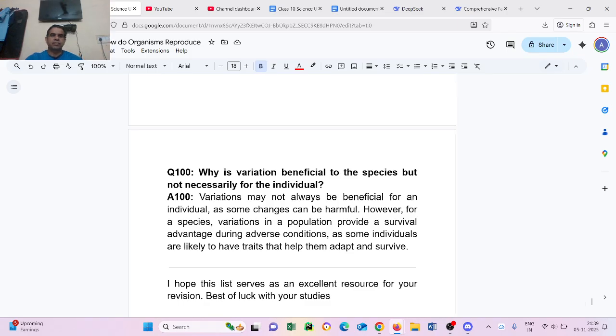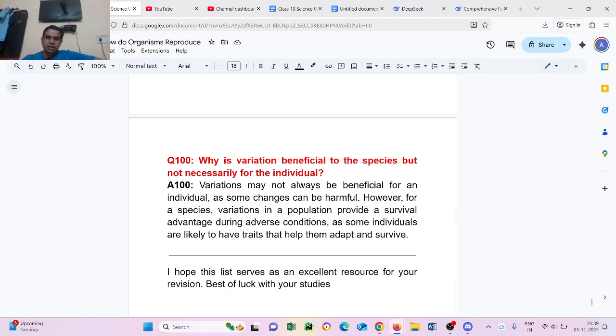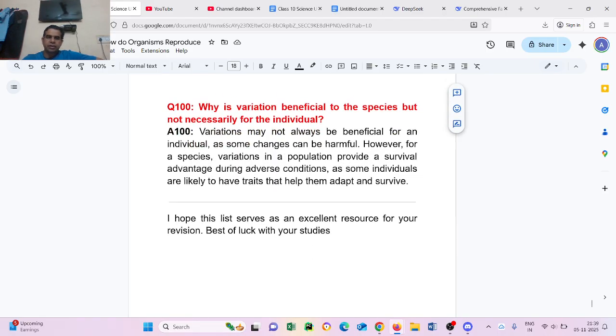Question number 100. Why is variation beneficial to the species but not necessary for the individual? Variation may not always be beneficial for an individual, as some changes can be harmful. However, for a species, variation in a population provides a survival advantage during adverse conditions, as some individuals are likely to have the trait that helps them adapt and survive.